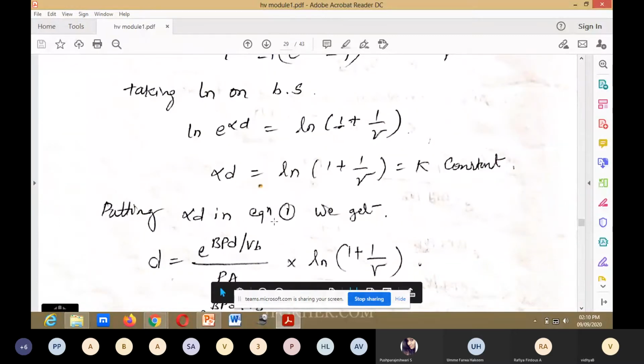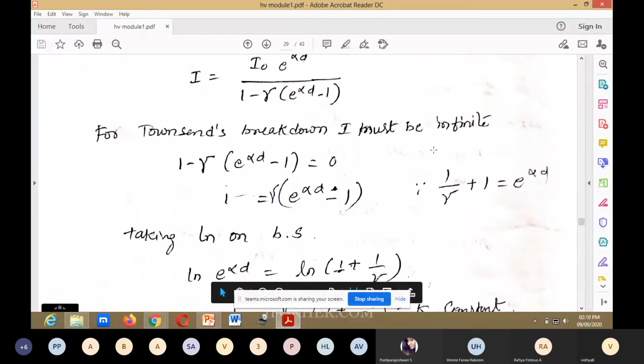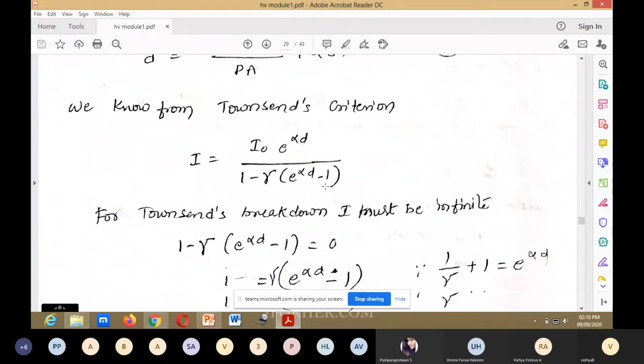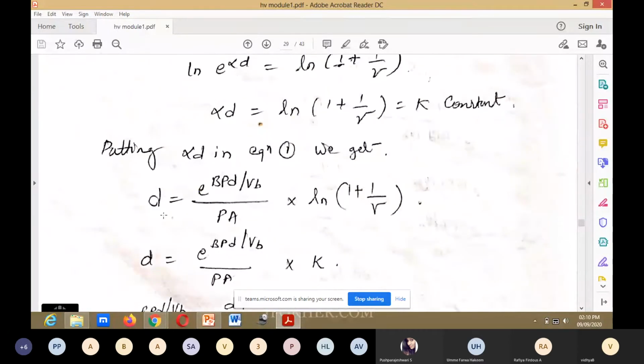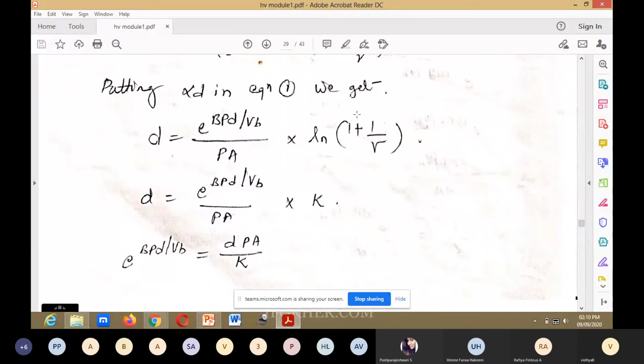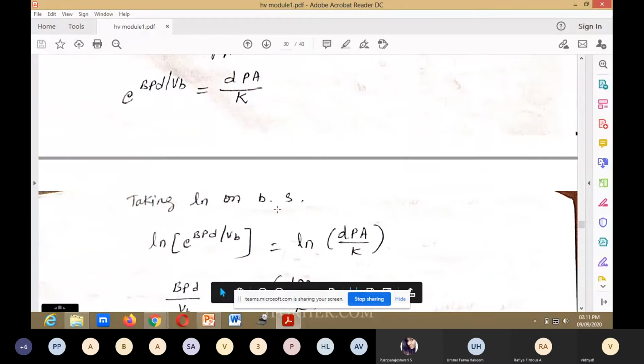Putting alpha D in equation 1. In equation 1, what we will get? D is equal to e to the power of BPD divided by VB divided by PA into, we know the value of alpha D, ln 1 plus 1 by gamma. Substitute, that can be written as K. Next, e to the power of BPD divided by VB is equal to DPA, cross multiply, DPA divided by K. Okay. Taking ln on both sides, you will get ln.